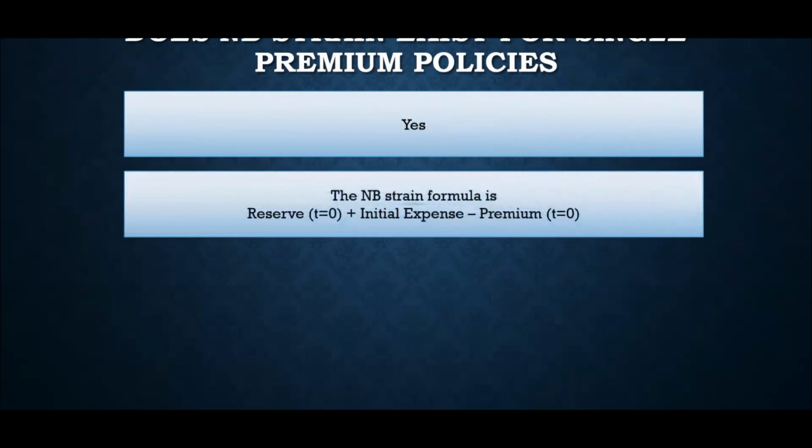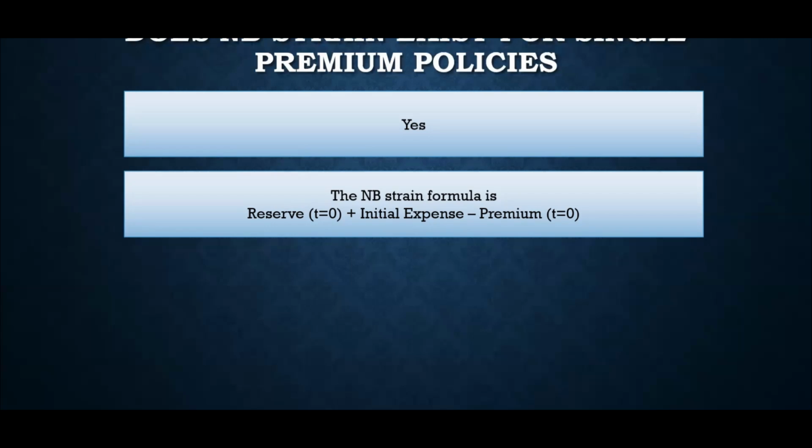Now, obviously, I think you remember the Invest formula, that is reserve at t equal to zero. That is, once again, t equal to zero plus. There is no reserve at t equal to zero because the policy is not enforced, but at t equal to zero plus, right? So it is the reserve at t equal to zero plus, plus initial expense, minus the premium at t equal to zero. Now, for single premium policies, that is the only premium you are going to pay, right? There is no further premium payment required. So reserve at t equal to zero plus, plus initial expense, minus the premium at t equal to zero. That is your NB strain, right?